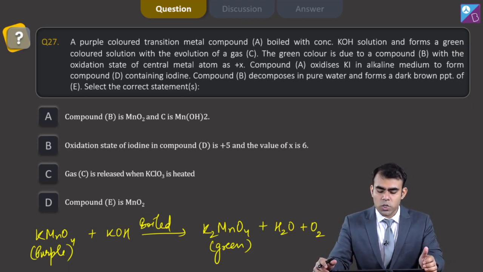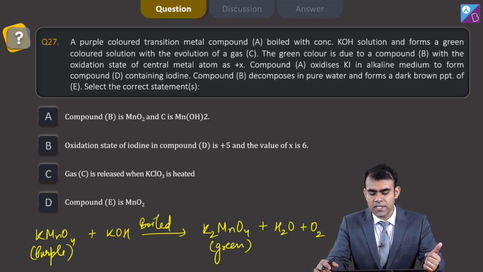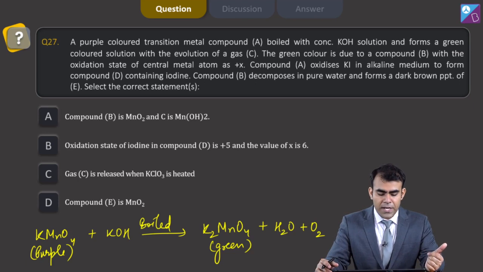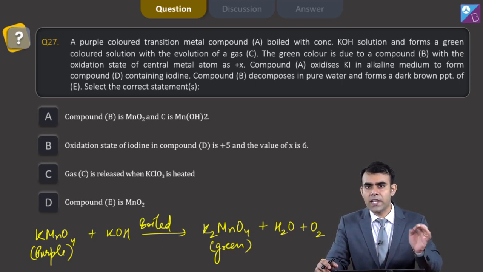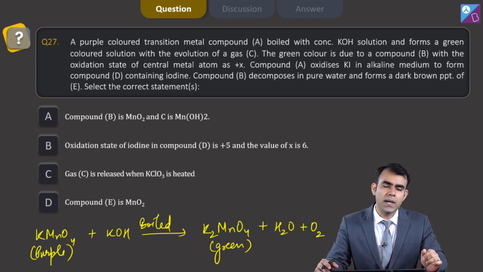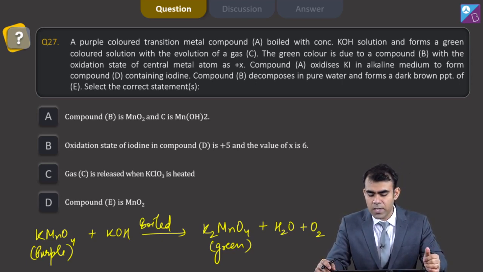The green color is due to a compound B with the oxidation state of the central metal atom as +X. Compound A oxidizes KI in alkaline medium to form a compound containing iodine. Now if I consider my A compound as KMnO4, it reacts with KI and forms IO3-, with the oxidation state +5.